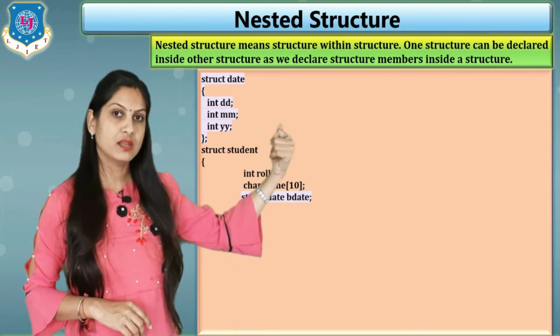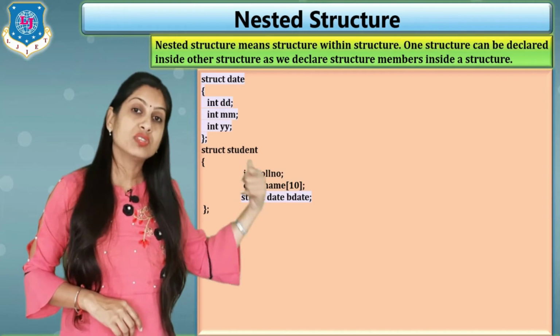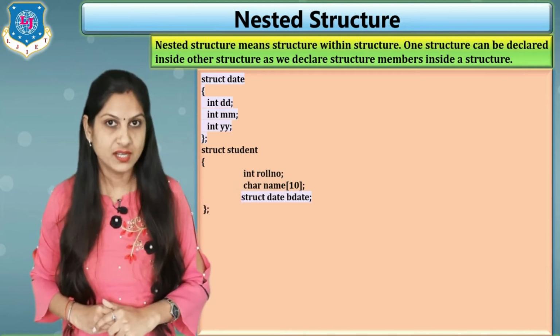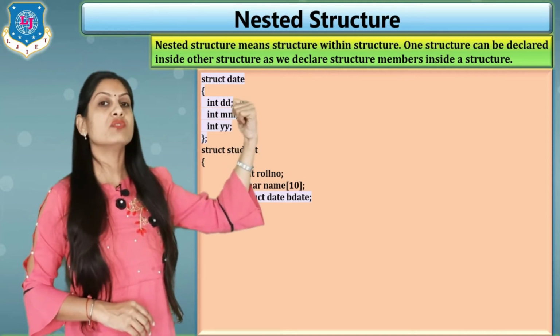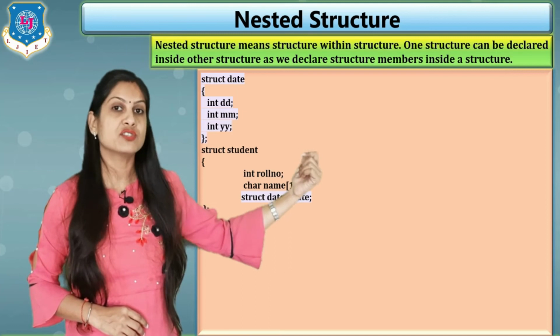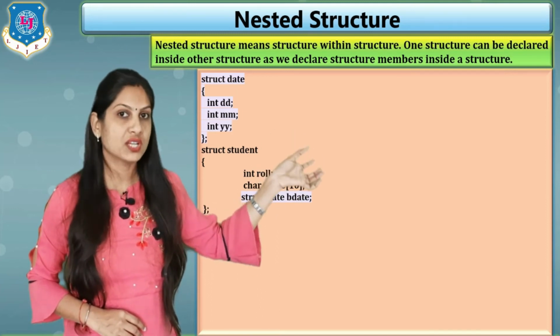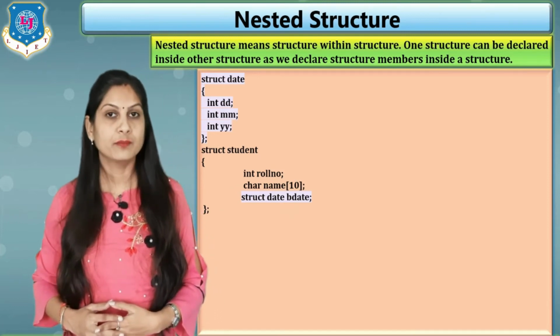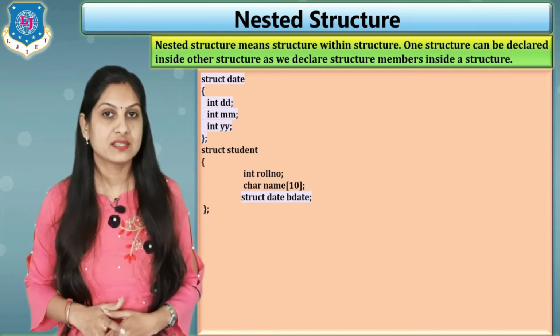First is roll number, second is name, and the third member is again a structure, that is the concept of nested. So inside the struct we have to write the struct keyword and then the name of the structure that we are calling inside, that is date, and then the variable, that is bdate, clear. So this is the concept of nested structures.